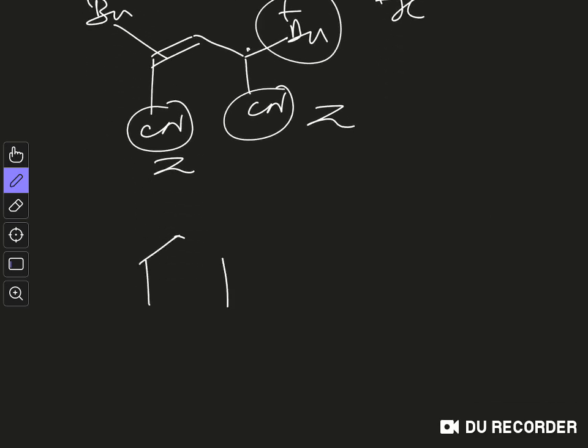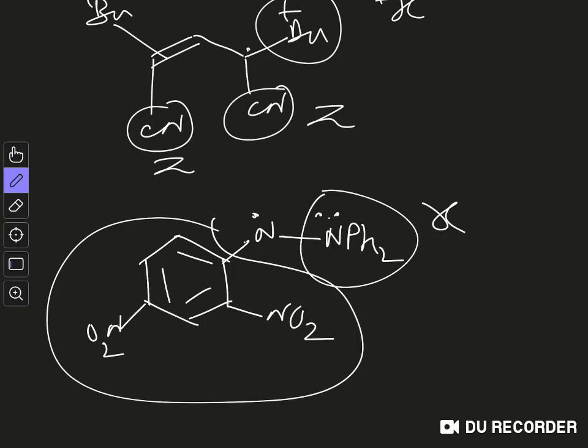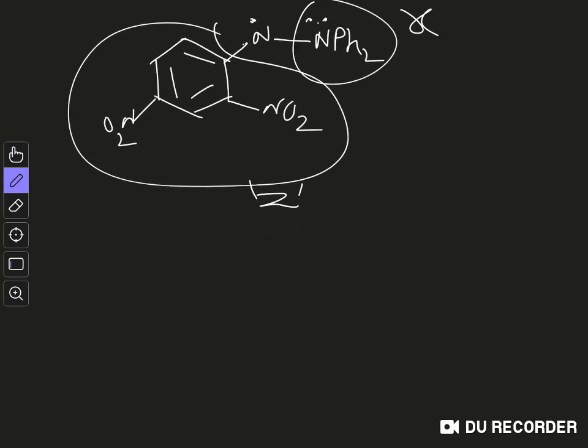Another example of a captodative radical would be this one, where you have the radical on the nitrogen side, and here you have NPH2, where you have this lone pair. So this is the X group because it has a lone pair, and overall this side is the Z group because it has two nitrogens attached. So these are the examples of captodative radicals, where the radical is stabilized by an X group on one side and a Z group on the other side.